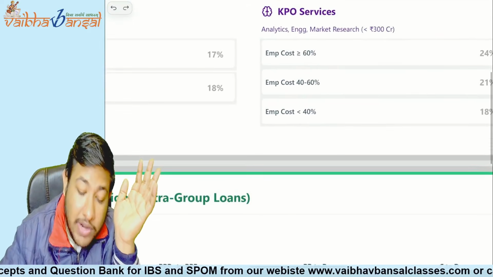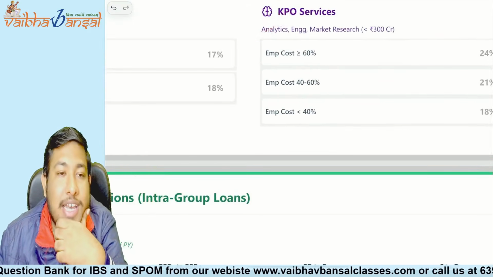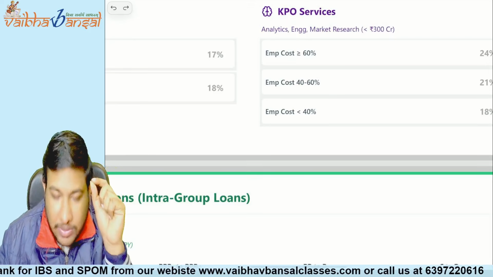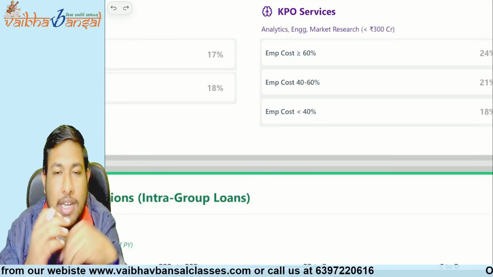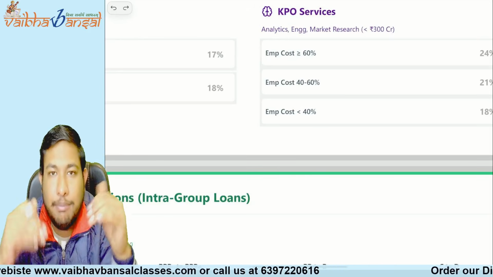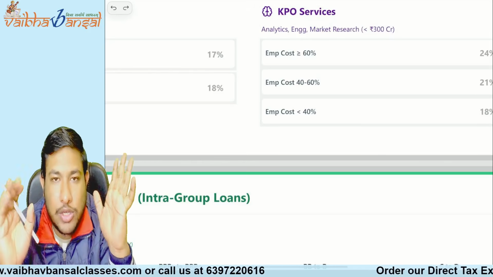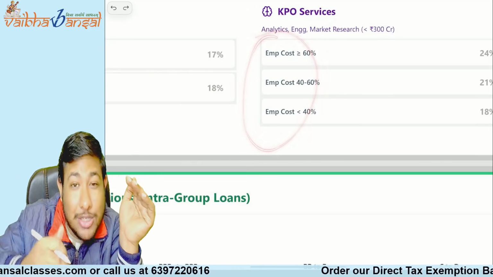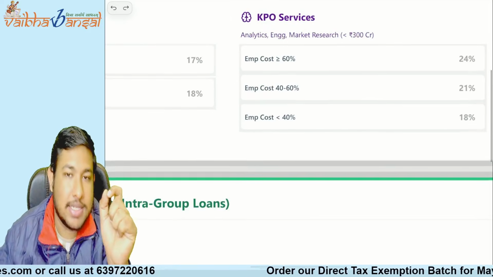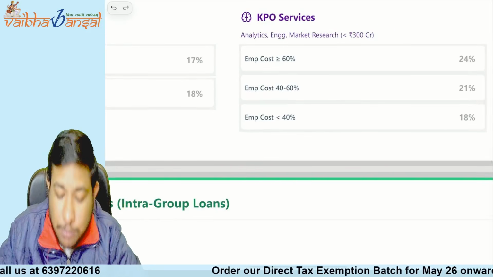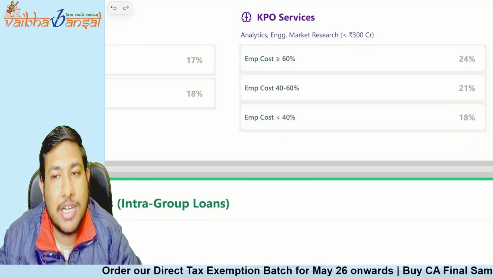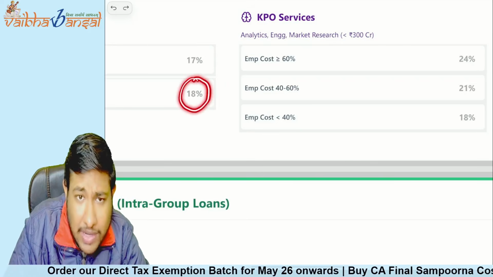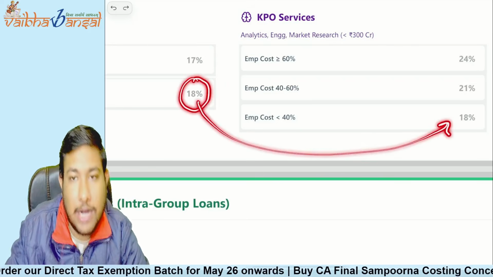Now see, if it is a service, what we are saying is that the major cost in the service industry is the employee cost. The major cost in the service industry is the employee cost. That is why we have made employee cost the base. Understood? Now the government is saying that if the employee cost is less than 40%, then you have to show 18% as a profit margin. See, earlier we left off at 18%, now we will start with 18%.